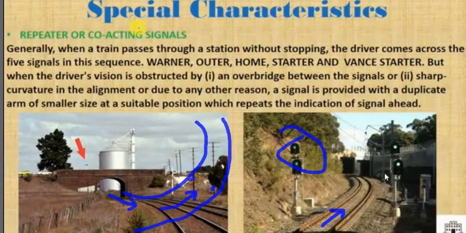That's why we provide this co-acting or special signal. I hope you got this. This is basically a duplicate signal.